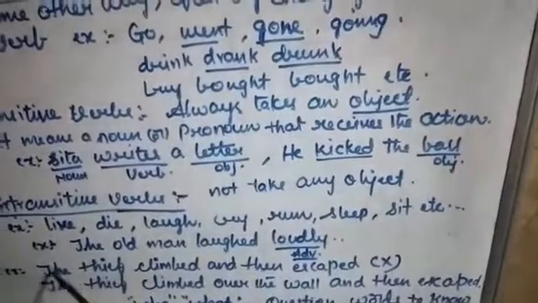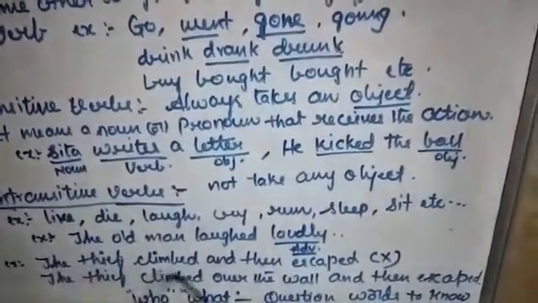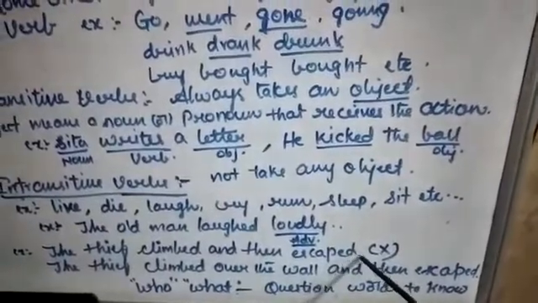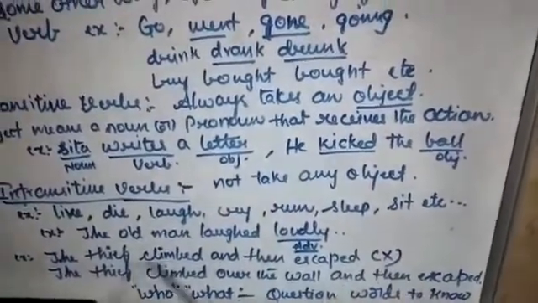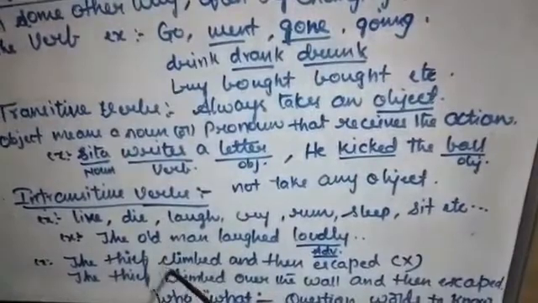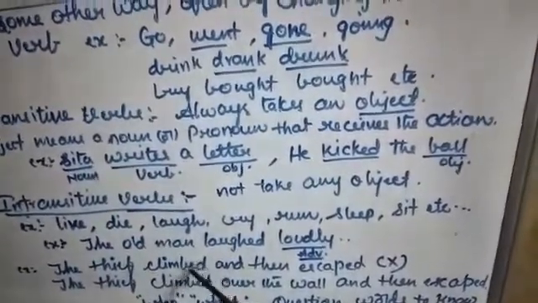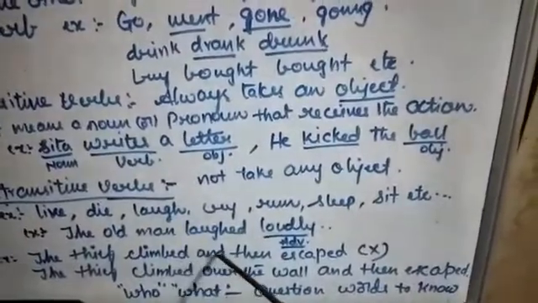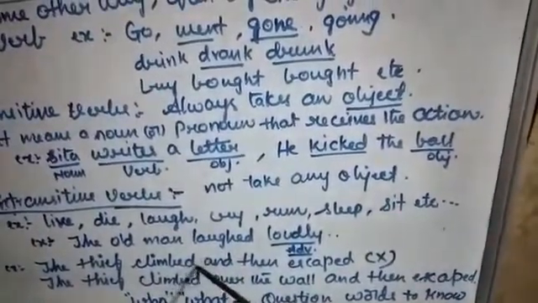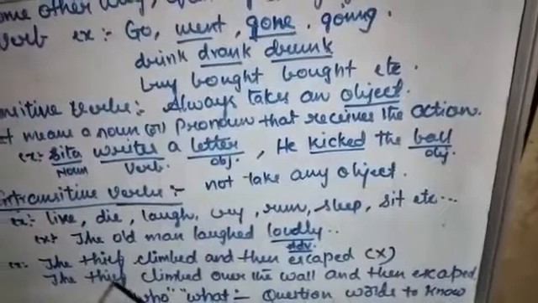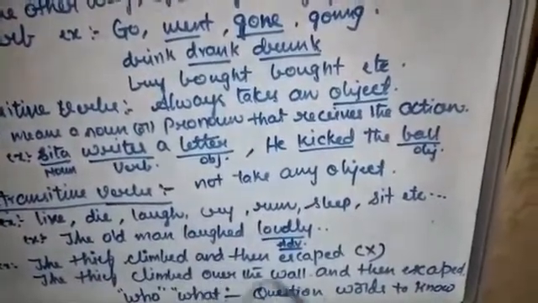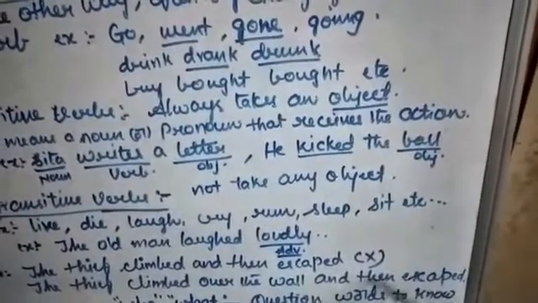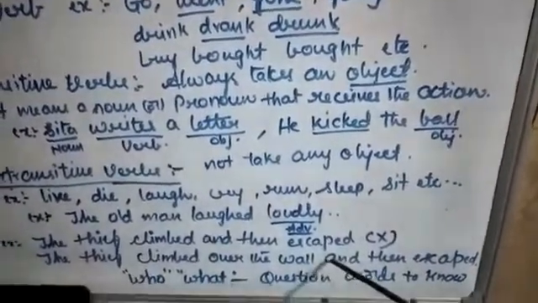Here is a sentence, just see once. "The thief climbed and then escaped." Is it a right sentence? No, it's a wrong sentence, because climbed is an action word, a transitive verb. Transitive verbs should have an object. Here we didn't use any object, so it is a wrong sentence. "The thief climbed over the wall and then escaped." It is the right sentence.